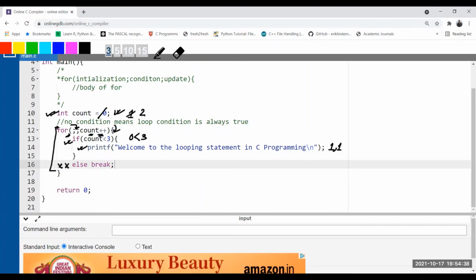And again, there is no condition, which means it is true. Now you are checking the condition. Is 2 less than 3? Yes, 2 less than 3. Is it true?